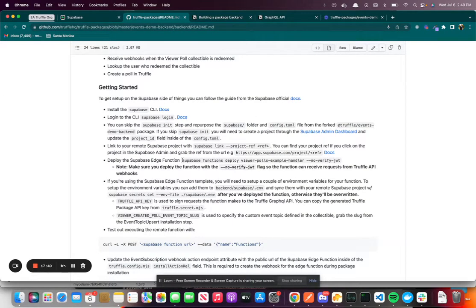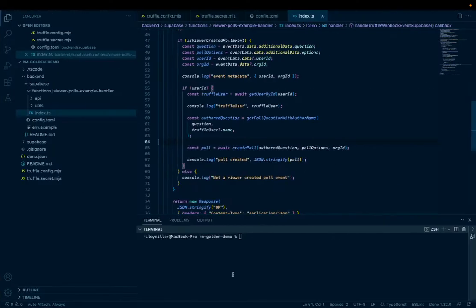We're going to grab this command here to deploy the function. One thing to note, make sure that you pass in the no verify JWT flag. If you don't, the request is just going to fall over when we post to the Supabase Edge function, because we don't have the function JWT on the Truffle API side. So we're going to deploy that and allow people to post to the function without the function JWT. That way Truffle can send webhooks to your function.